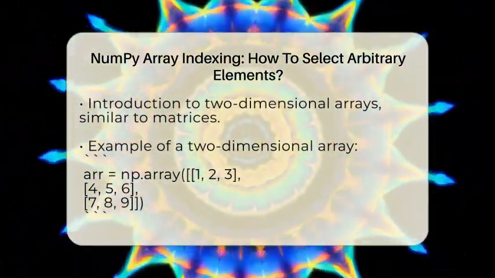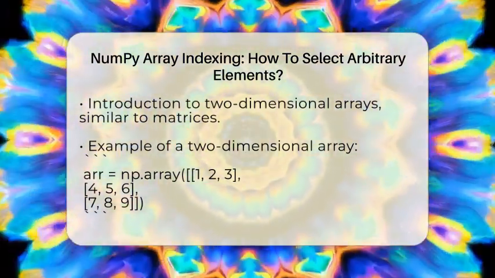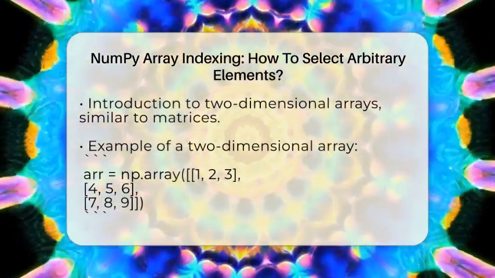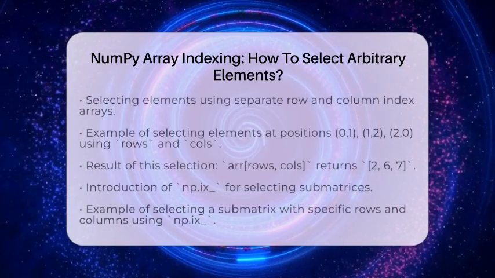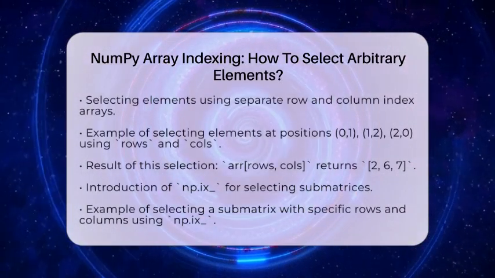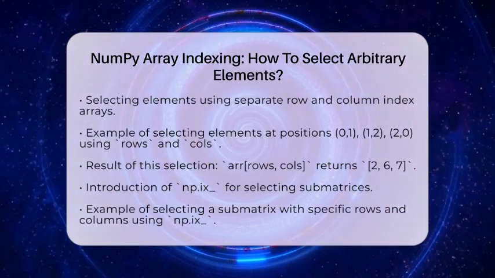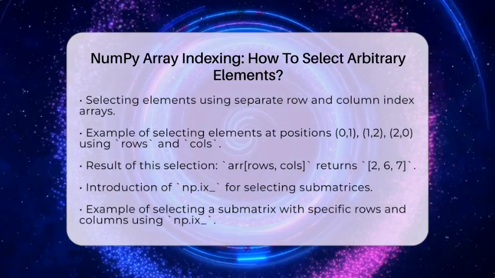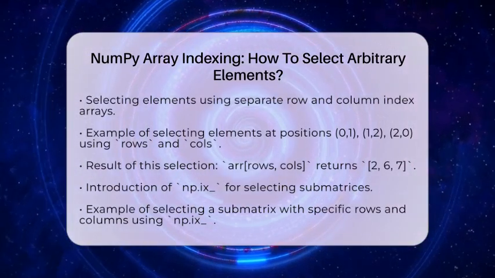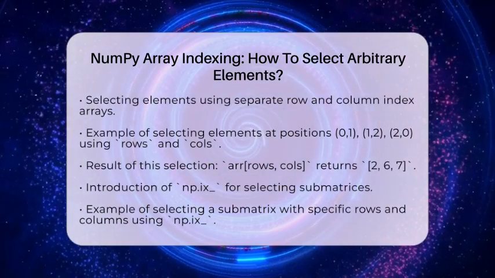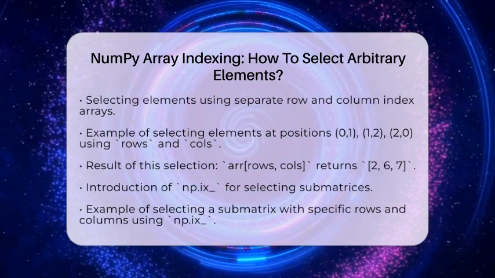If you want to select elements at positions 1, 12, and 20, you need to create two separate arrays for the row and column indices. You would write rows = np.array([0, 1, 2]), cols = np.array([1, 2, 0]). Then you can use r[rows, cols] to get the values 2, 6, 7. This works because NumPy pairs the elements of the row and column arrays together, selecting the element at each row-column pair.